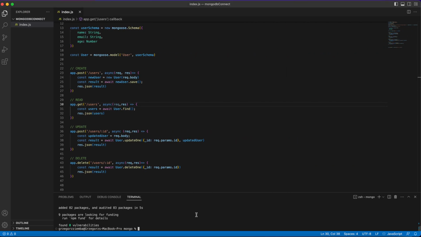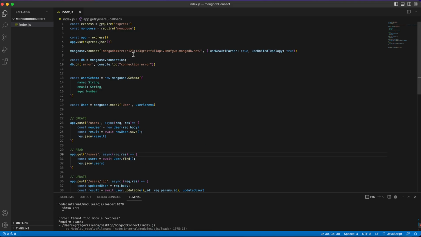And right now, the only thing that we have to do is node index.js, but we'll add the wrong file, MongoDB connect, and write down node index.js. We'll need to make it happen.